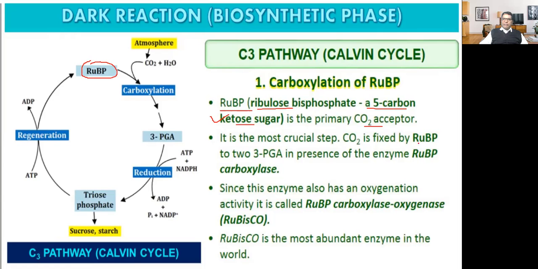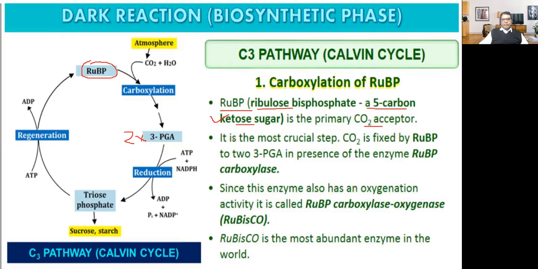Carbon dioxide is fixed by RUBP to 3-PGA in the presence of the enzyme RUBP carboxylase. Two molecules of PGA are produced. This is an enzyme related process.